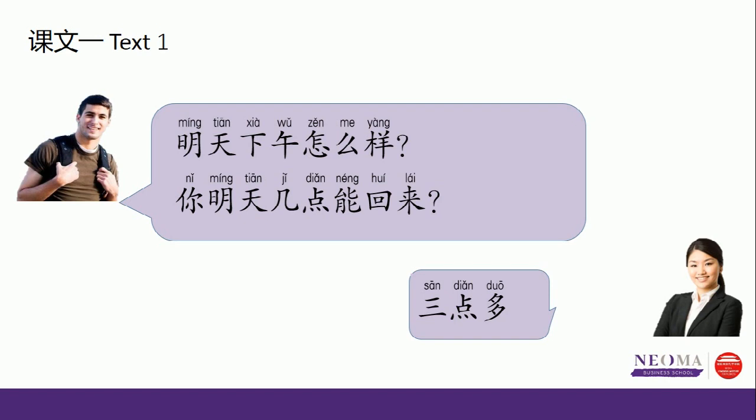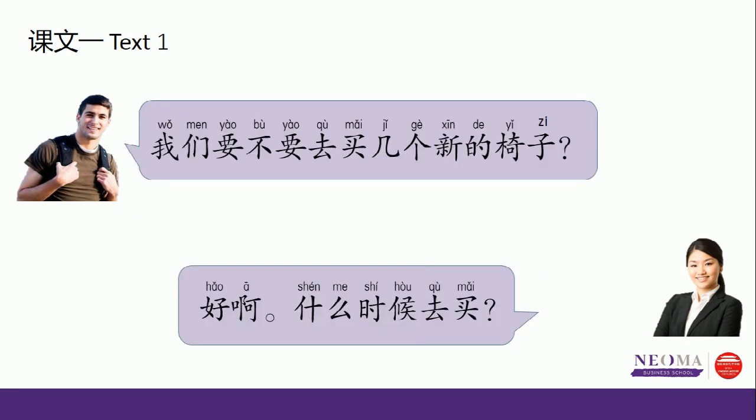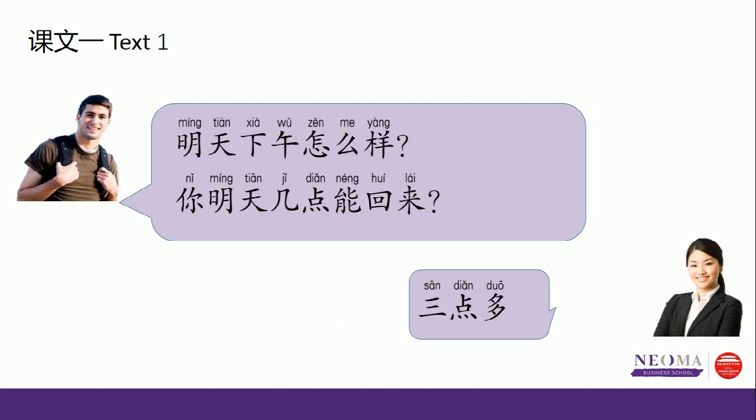好, let's read this paragraph one more time. 我们要不要去买几个新的椅子? 好啊，什么时候去买? 明天下午怎么样? 你明天几点能回来? 3点多。很好，let's say another one.